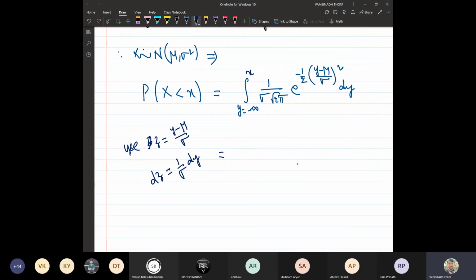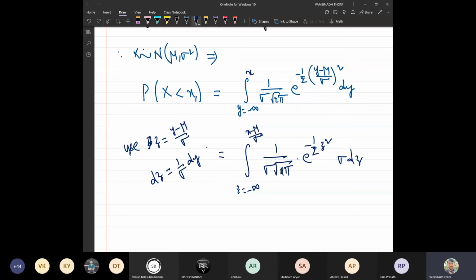And what about the limits? z runs from minus infinity to x minus mu upon sigma. The integrand is 1 upon sigma times square root of 2 pi times e to the power minus 1 by 2 times z square, and dy means sigma times dz.